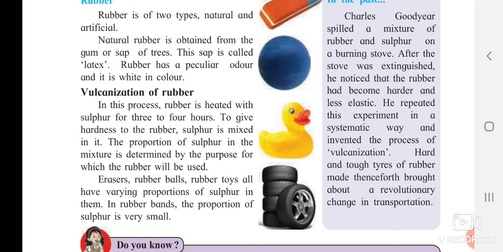Erasers are little soft ones, so the sulfur amount will be a little less. For rubber toys, you will use less than that. In rubber bands, the proportion of sulfur is very small. Rubber bands are very elastic, so the sulfur amount should be less in them.